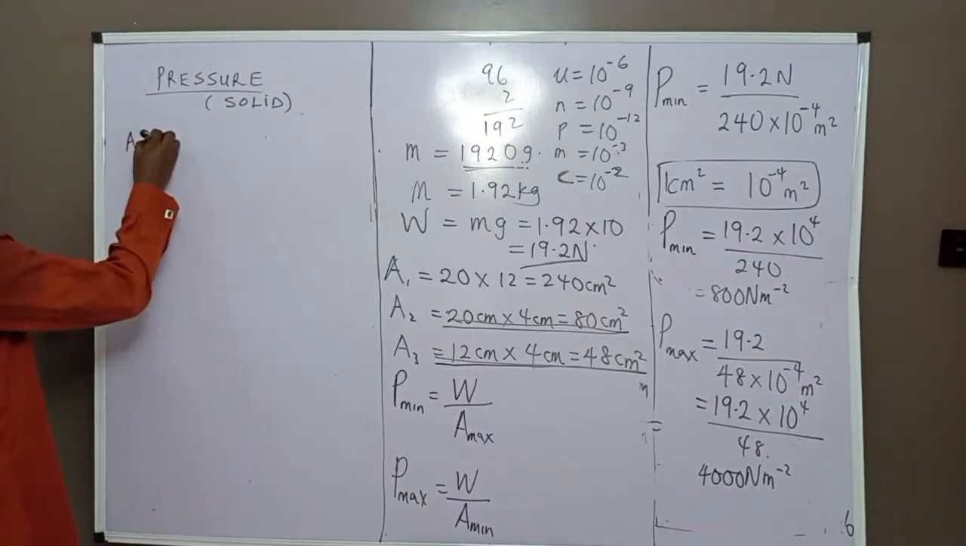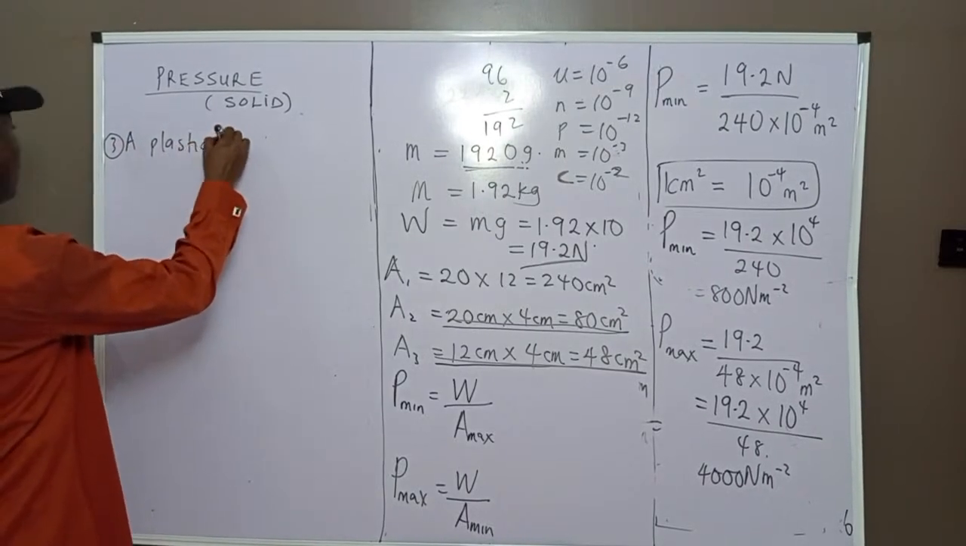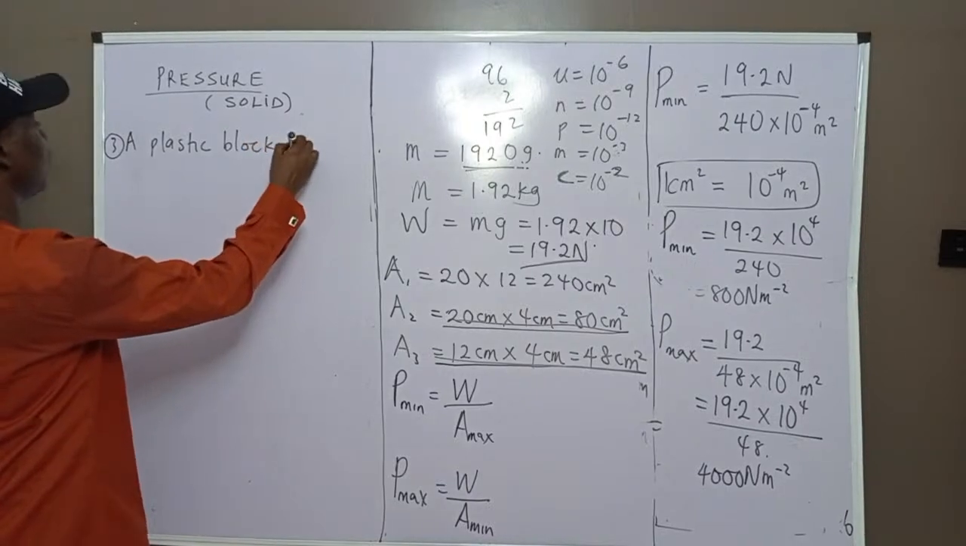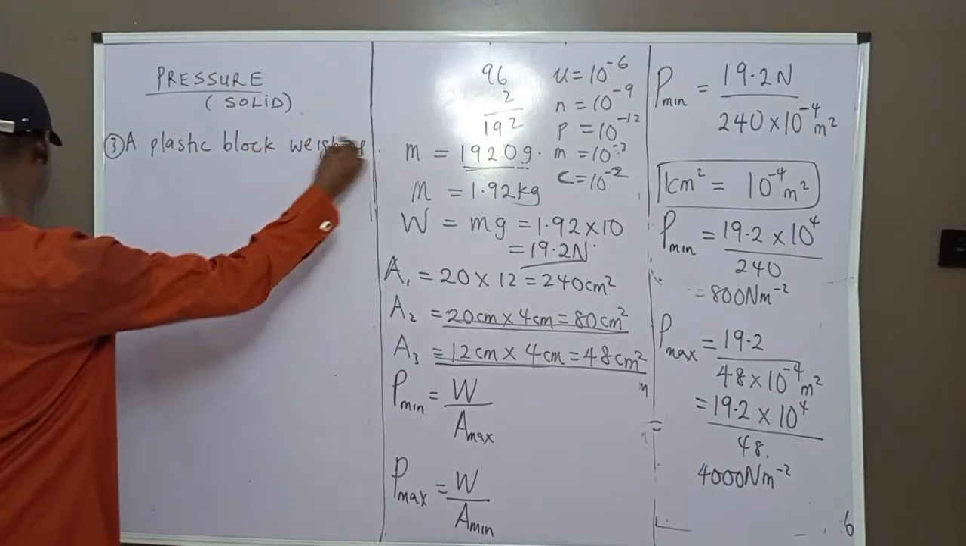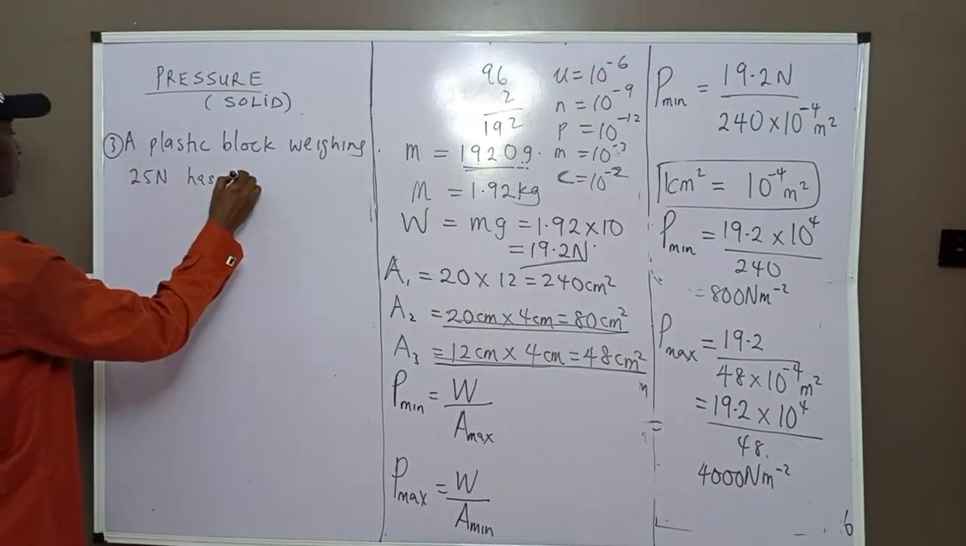Now, a plastic, number 3. I think this will be the last one. A plastic block weighing 20 Newton has dimensions